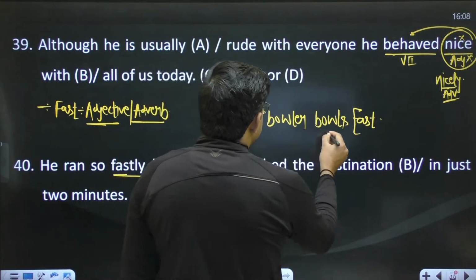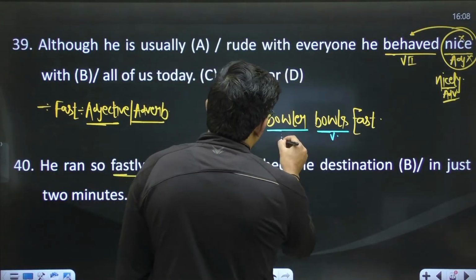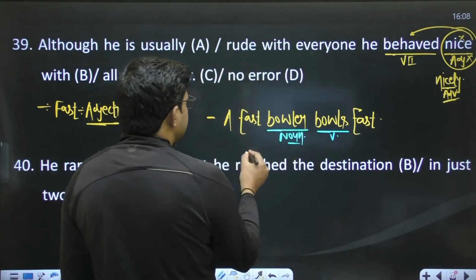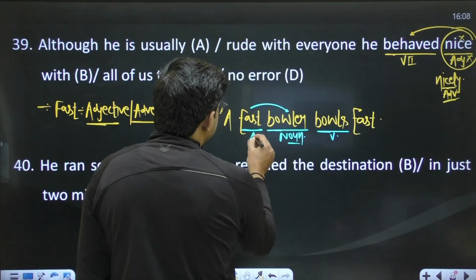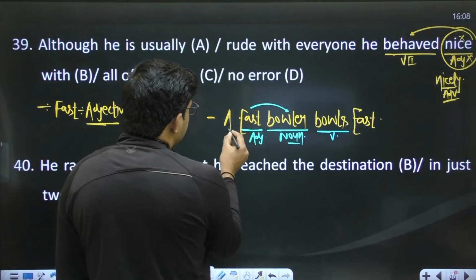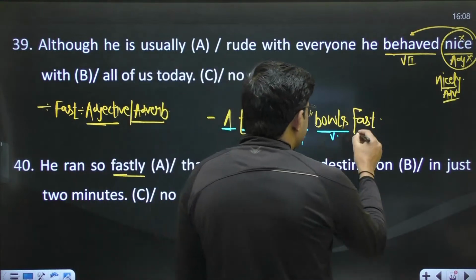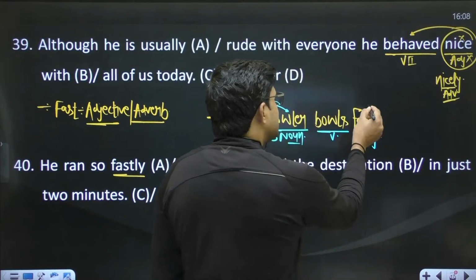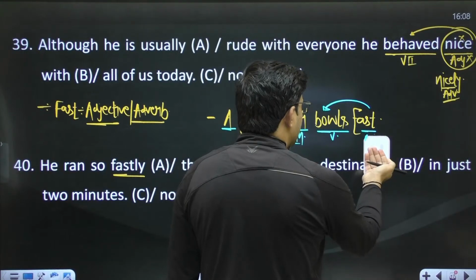In this sentence we know it very well: bowls is a verb, and before the verb you have a noun, a subject, bowler, name of a person. And this fast, to qualify a noun, is an adjective, and the article is used for the singular noun bowler. And again you have the word fast. This word fast, to qualify a verb, is an adverb.